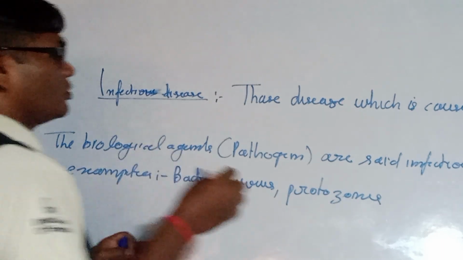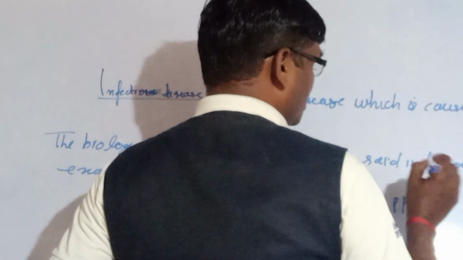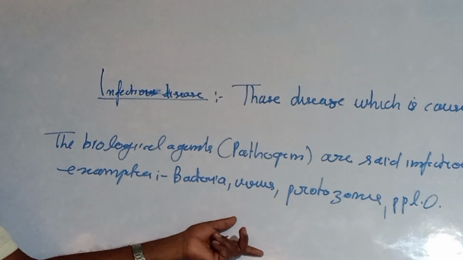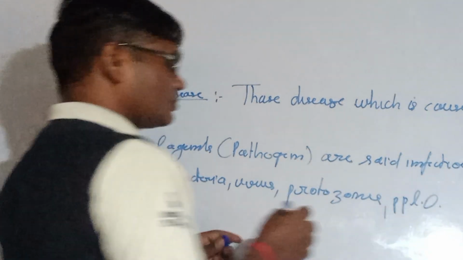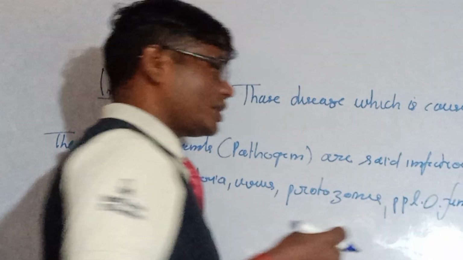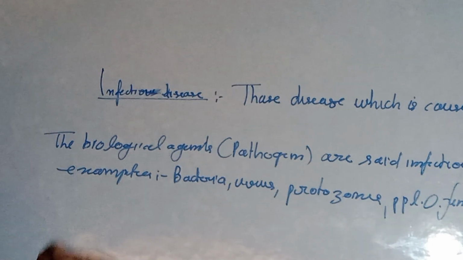Also bacteria, virus, PPLO, pleuropneumonia-like organisms. These are also pathogens. Then fungi, which we know can be unicellular or multicellular, and are associated with plants.